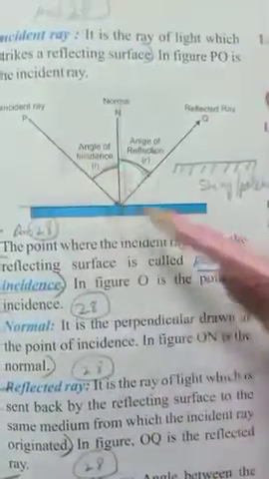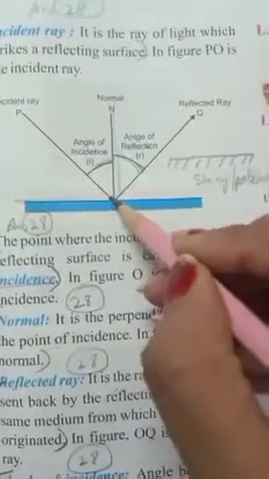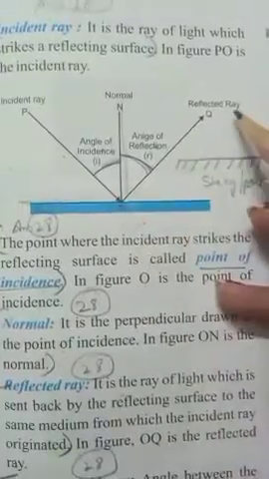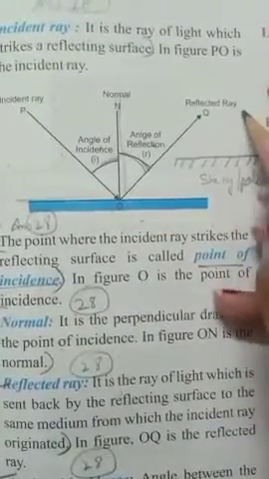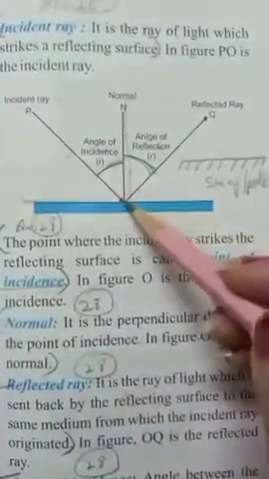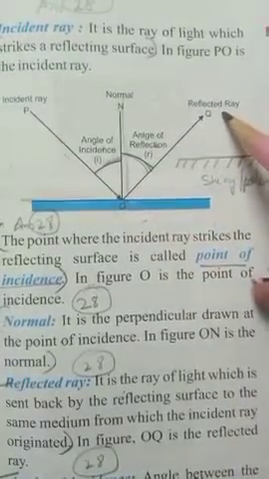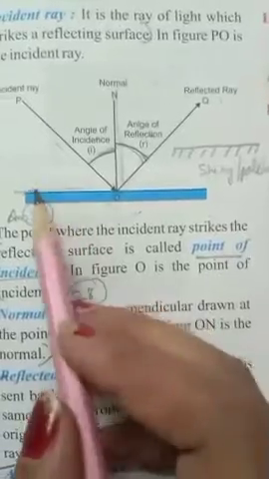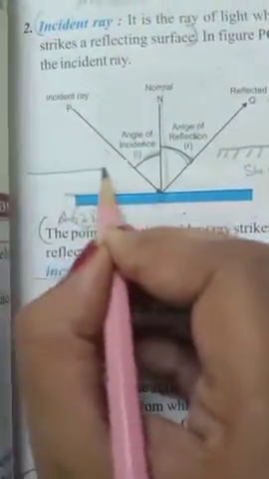So the light that comes and strikes the plane mirror is known as the incident ray. The light that bounces back is known as the reflected ray. So light that is coming is incident, and reflecting back is the reflected ray. And we can draw a line perpendicular to this plane. Perpendicular means drawing a 90-degree angle.